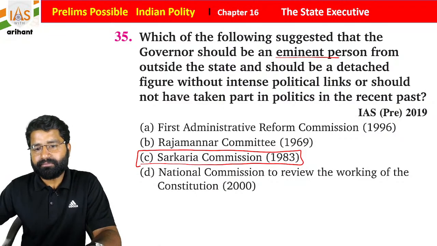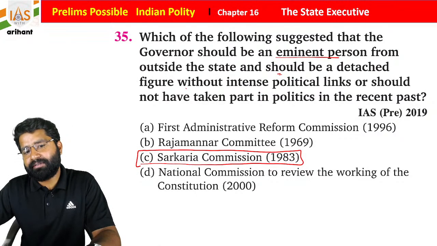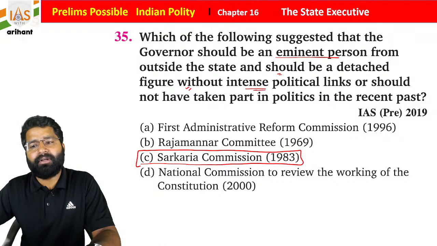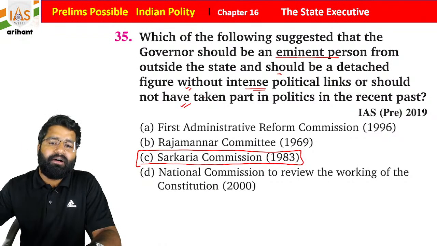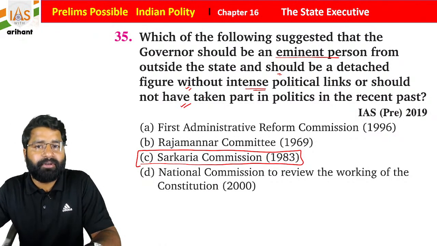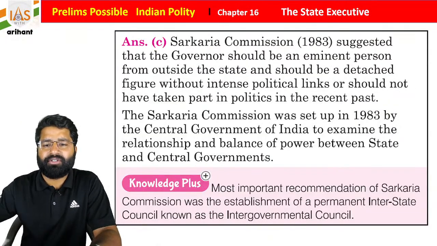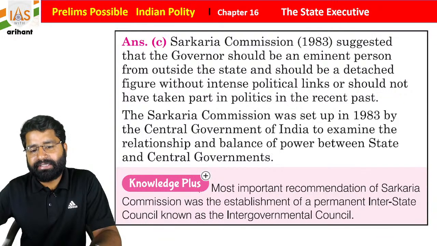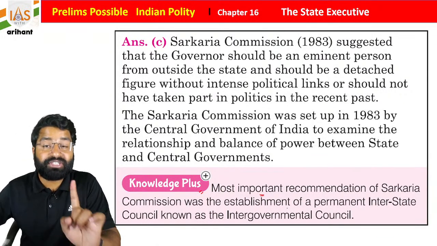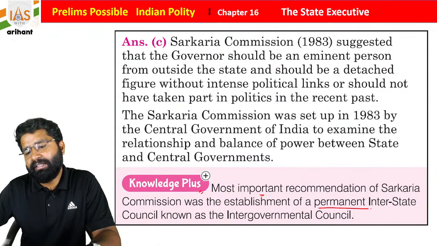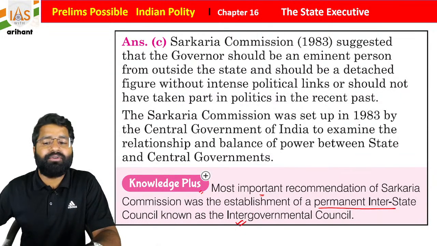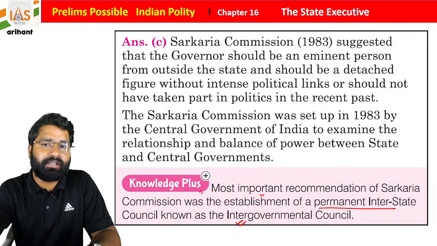The governor should be a detached figure without intense political links, and should not have taken part in politics in recent days. This was mentioned by the Sarkaria Commission. And a knowledge plus: the most important recommendation of the Sarkaria Commission was to establish a permanent interstate council, known as the Inter-Governmental Council.